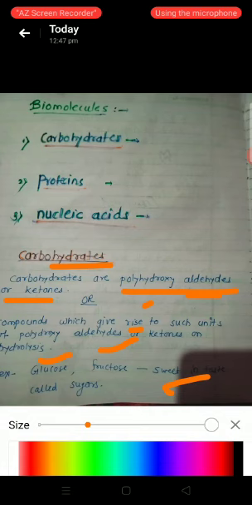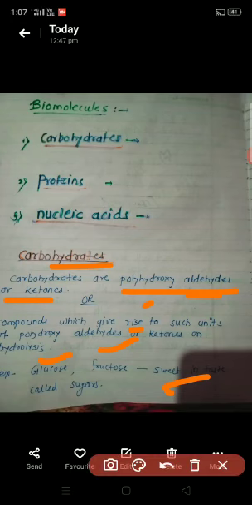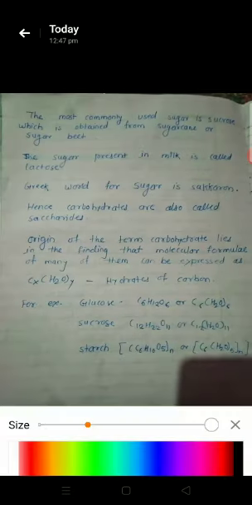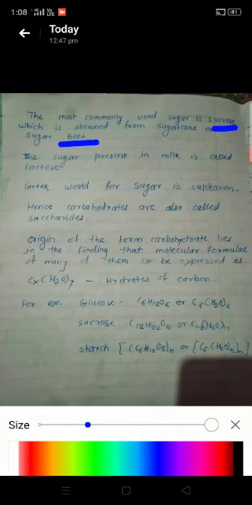Glucose and fructose are sweet in taste. We know that these are sweet in taste, and we call them sugars. Students, the most commonly used sugar is sucrose. Which sugar is most commonly used? Sucrose, which is obtained from cane sugar or sugar beet. The sugar which is used in our daily life, in tea, that is sucrose, obtained from cane sugar or sugar beet.